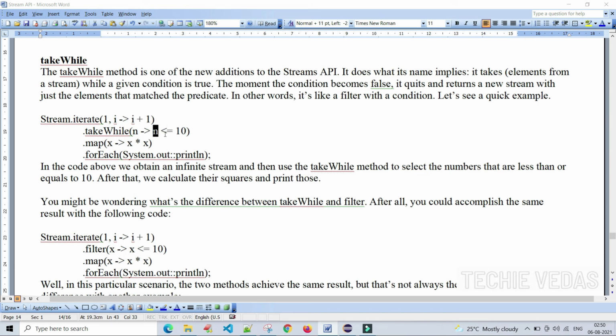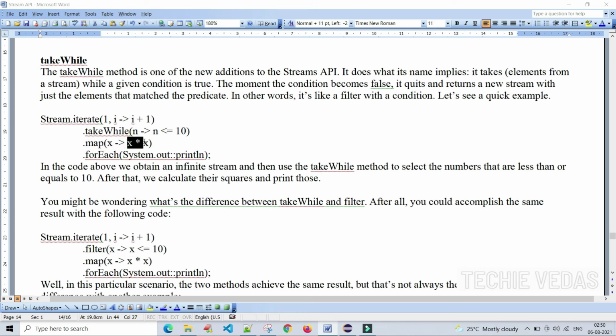What is the n value here at present? Assume 1 less than or equal to 10, correct. It will be true until 11 less than or equal to 10. Till then it will be true. In map, we are doing x into x.